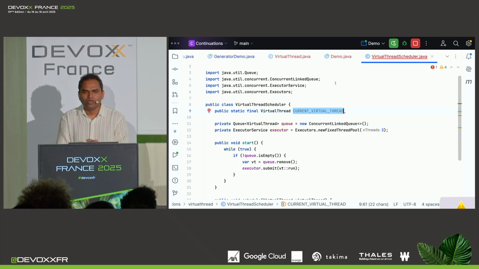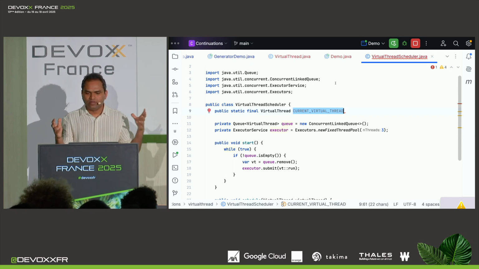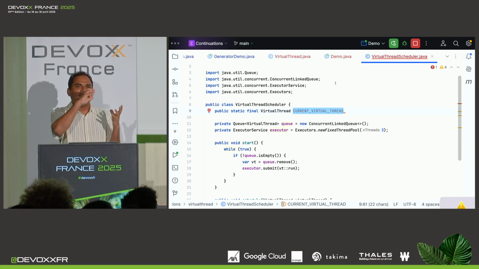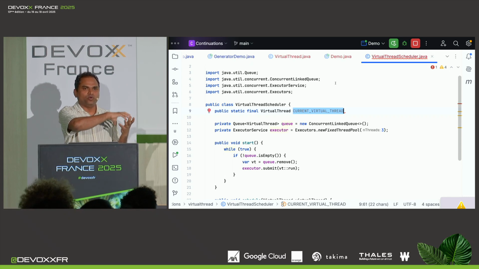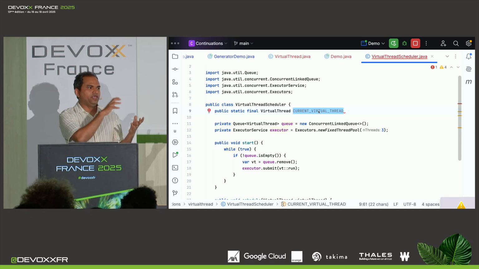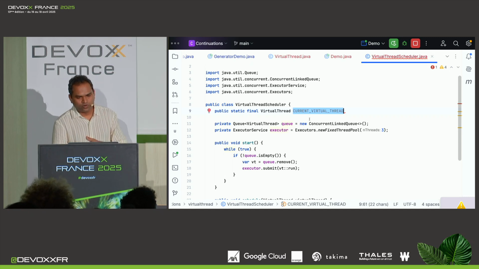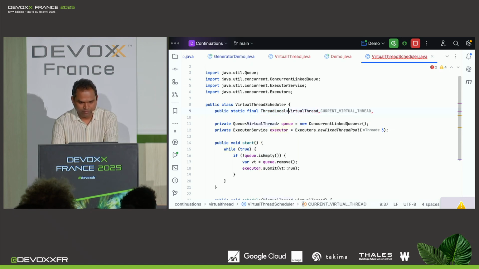But I have a question here now, because there is no one virtual thread, right? There are multiple virtual threads currently running. In fact, there is a virtual thread that each platform thread is executing. So each platform thread has its own virtual thread, meaning this variable would have a different value for each platform thread. So my question is, what would be the type of this variable? ThreadLocal. Yes. So I can basically change this to ThreadLocal. And that would give me a different virtual thread for each platform thread.